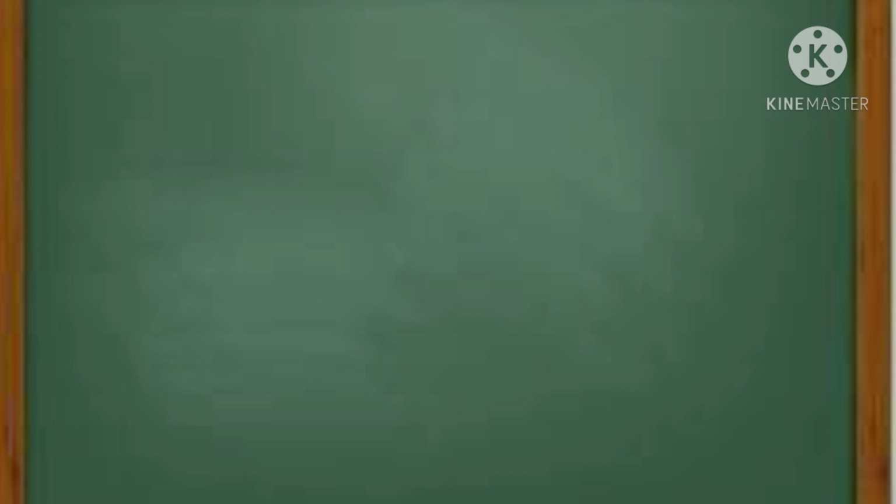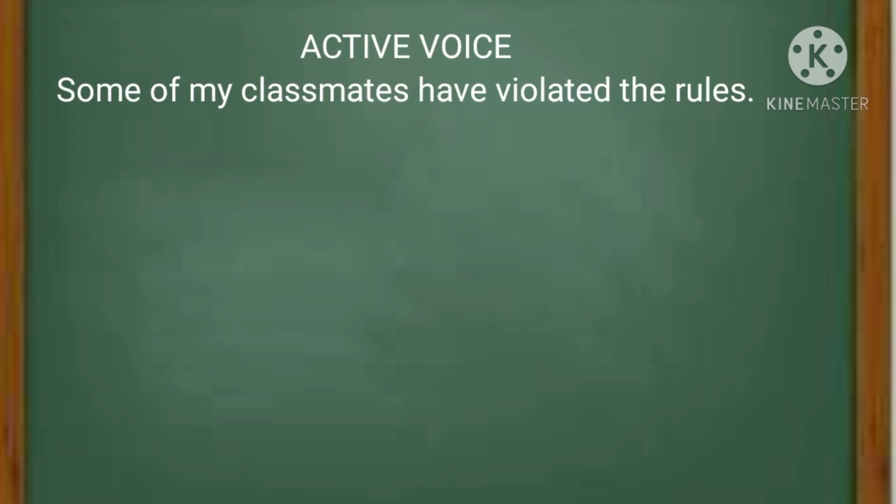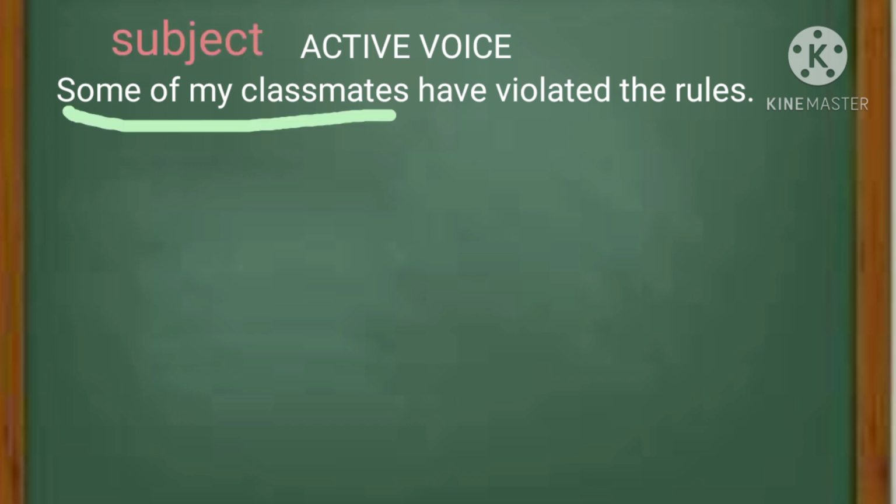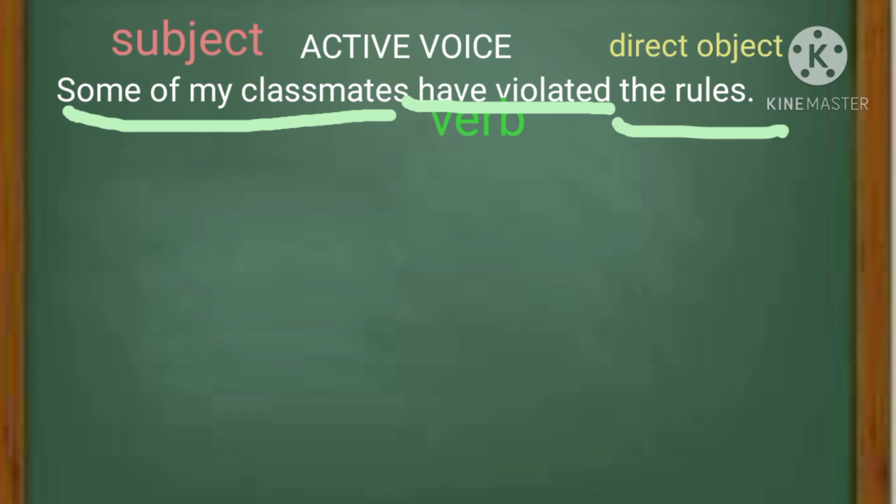Let's try another example. Some of my classmates have violated the rules. Let's check again if it has a direct object so we can change this to passive voice. Our subject is some of my classmates. Our verb is have violated. And we have the rules. Have violated what? The rules. Therefore, we have a direct object.